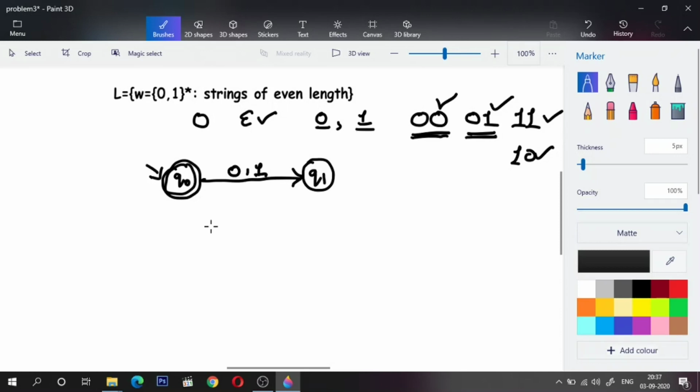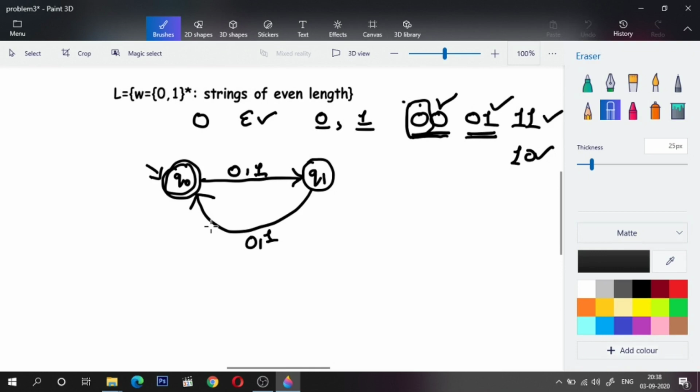String of length 0. So what will happen? Let us consider this example. Q naught upon 0, I'll go to Q1. Now in Q1, I encounter one more 0. So what should I do? Now the total length has become even, right? So I should be in an accepting state, isn't it? So I'll go back to the starting state for 0 or 1. Okay. So is this accepted? Yes.